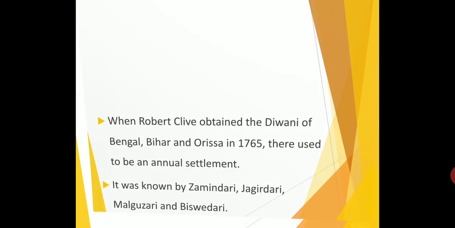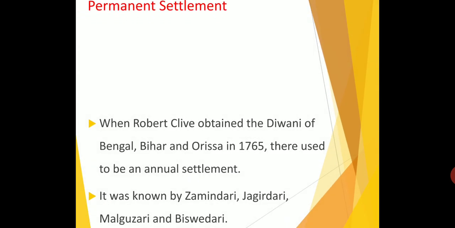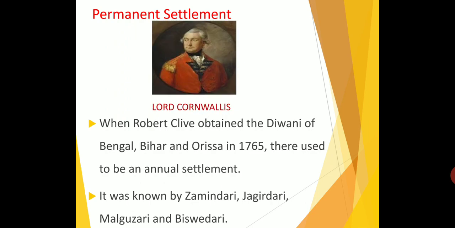Next we are going to see the Permanent Settlement. When Robert Clive obtained the Diwani of Bengal, Bihar and Orissa in 1765, what is called Diwani? Collecting the tax is called Diwani. There used to be an annual settlement. Annual means one year. So yearly they collected the tax in 1765.